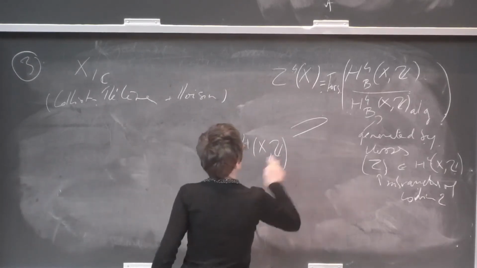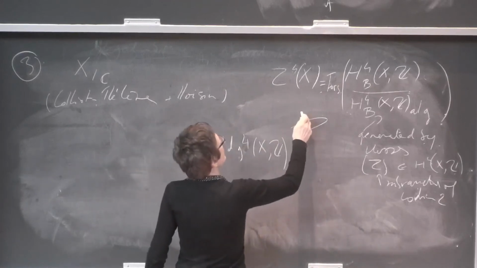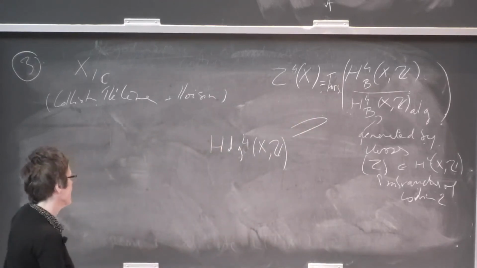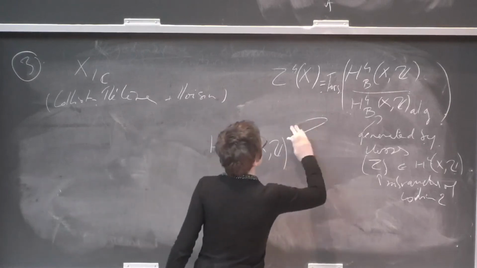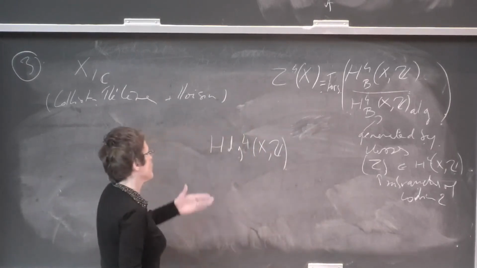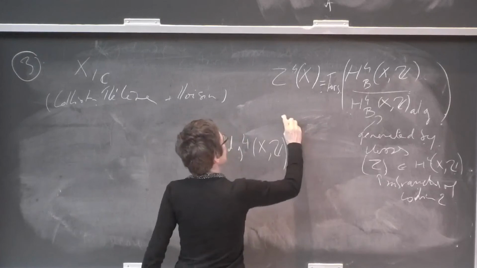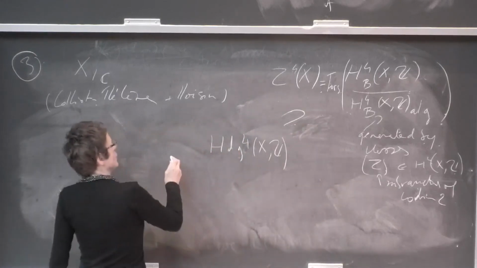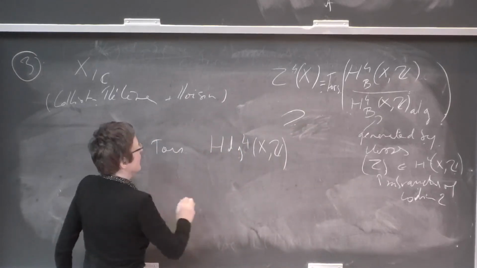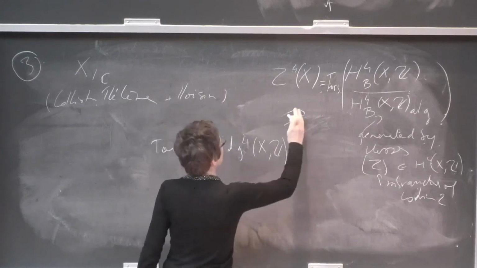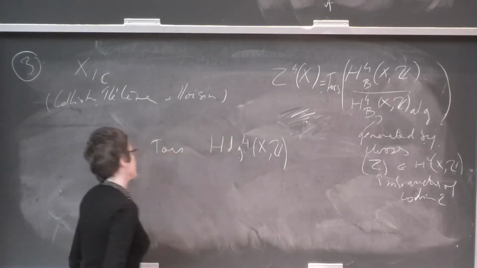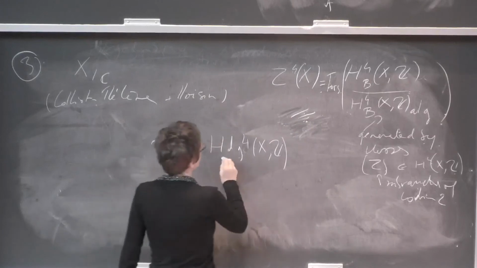So this one is contained in this one. In fact, you can remark that the torsion here is contained in the torsion of the group of Hodge classes.